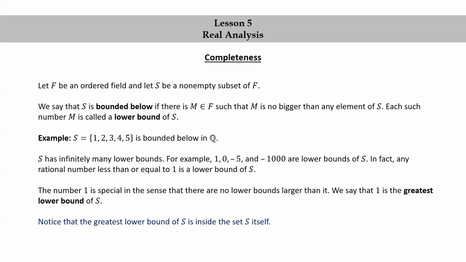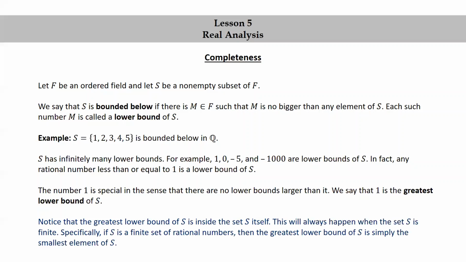Notice that in this case, the greatest lower bound of S is inside the set S itself. This will always happen when the set S is finite. Specifically, if S is a finite set of rational numbers, then the greatest lower bound of S is simply the smallest element of S.